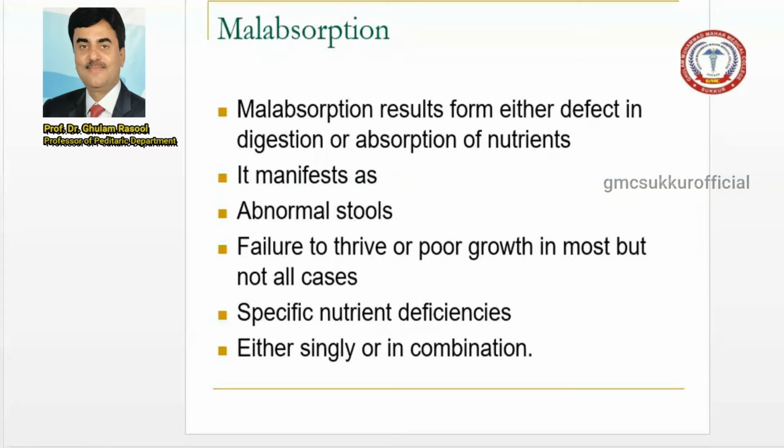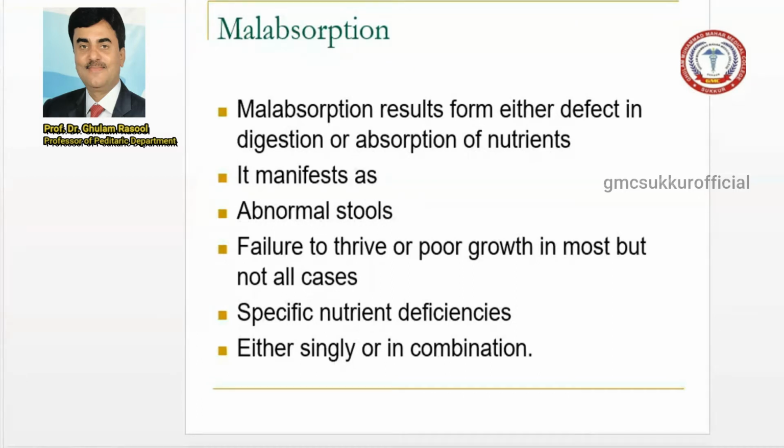The third classification is called malabsorption syndrome. What is this? It is a clinical term. You can use it when the defect occurs during digestion and absorption of food nutrients by the gastrointestinal tract, meaning the whole GIT can be involved. This is malabsorption syndrome.